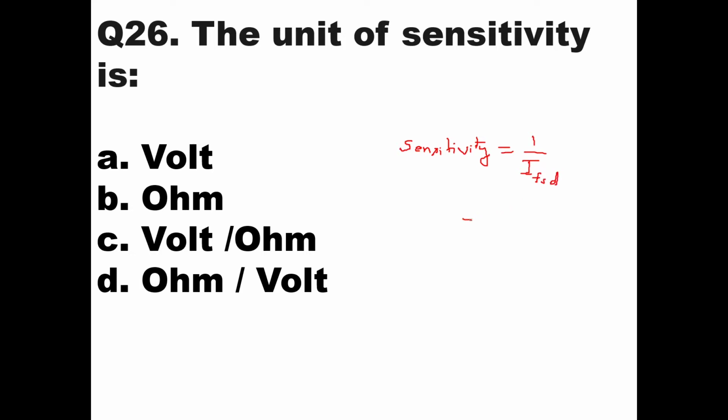If you take current in terms of voltage and resistance, then it will be 1 upon V upon R. This is nothing but R upon V, which resembles ohms per volt. So ohm per volt will be the correct unit for sensitivity. So option D will be the right answer.